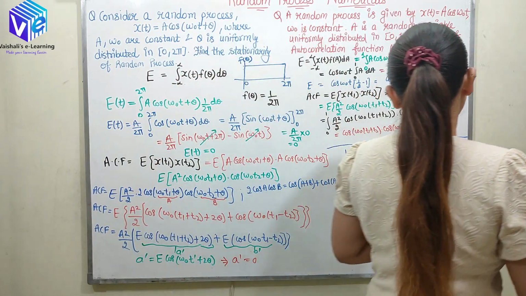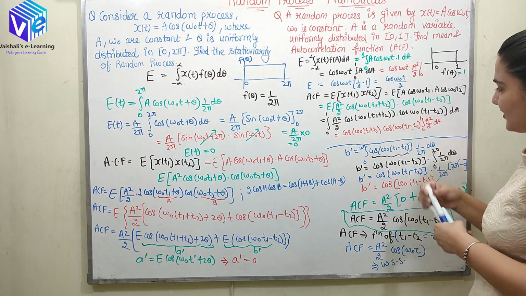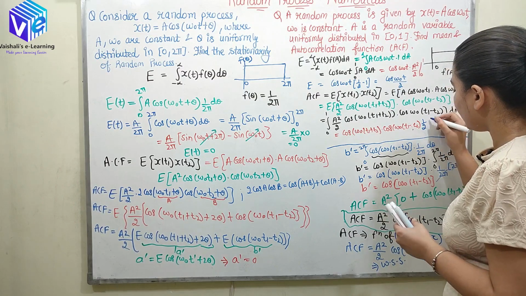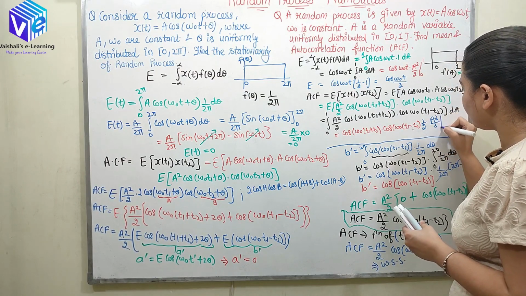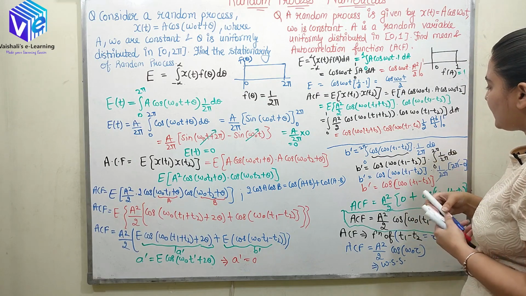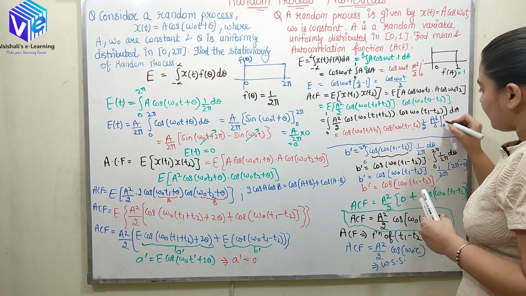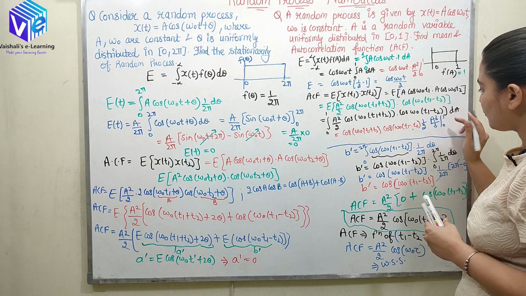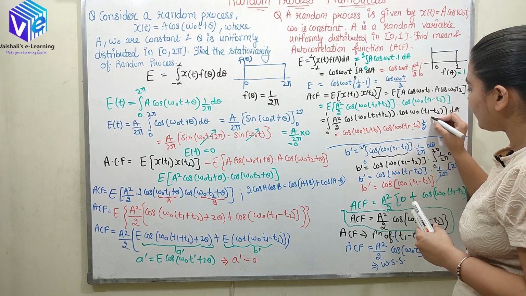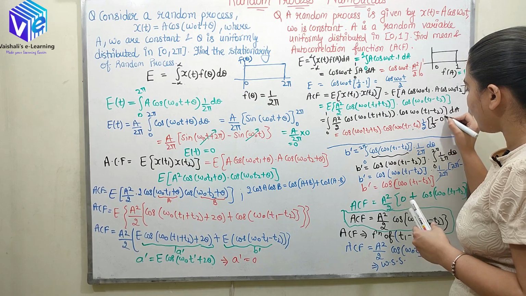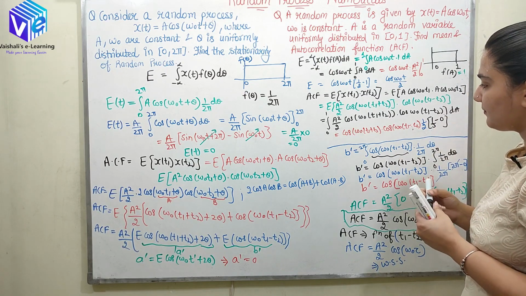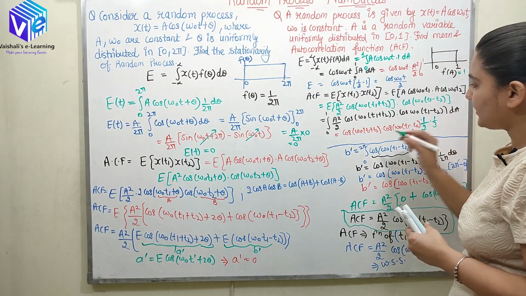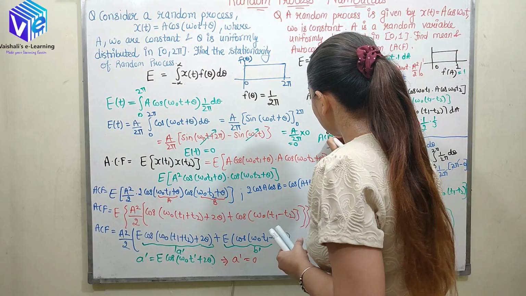So now here I can find out this integration. So instead of writing this, I'll directly write 1 by 2 into the integration of A square, which would be A cube upon 3, and the limits are 0 to 1. So putting the value of the limits, A cube by 3, when I put 1 would be 1 by 3, and when I put 0 it would be 0. So instead of A cube by 3, here I'll be directly putting 1 upon 3 minus 0. So here I'll be having 1 by 2 into 1 by 3 into this function. This is my autocorrelation function.